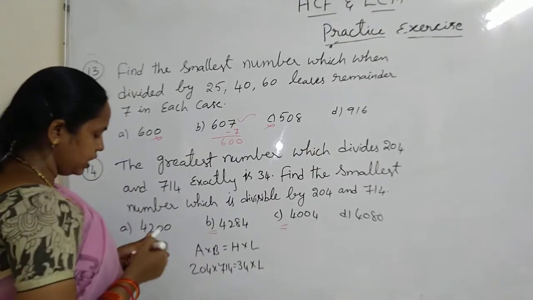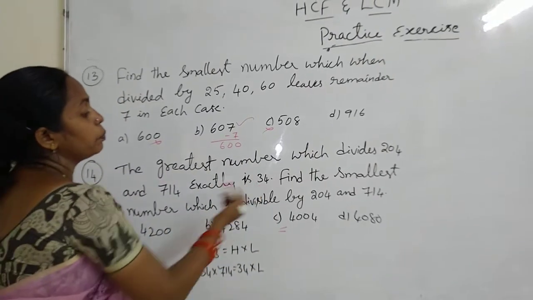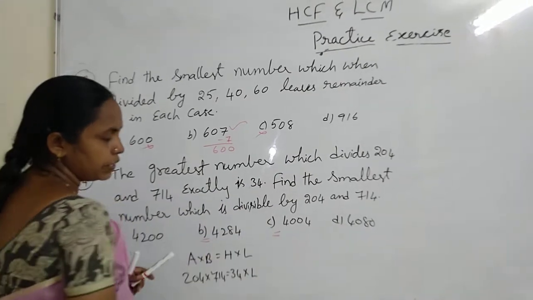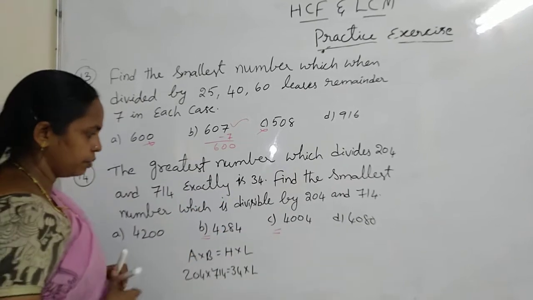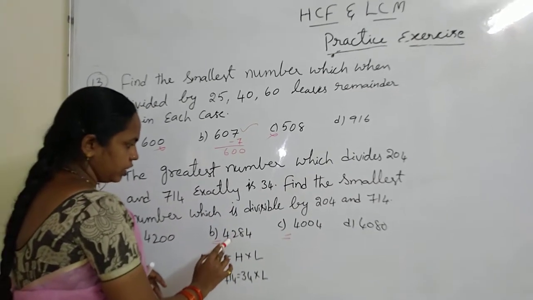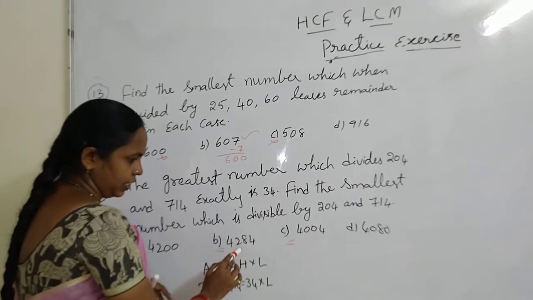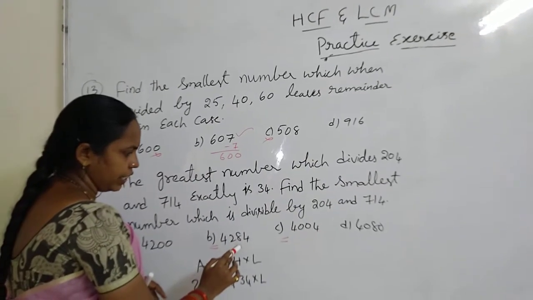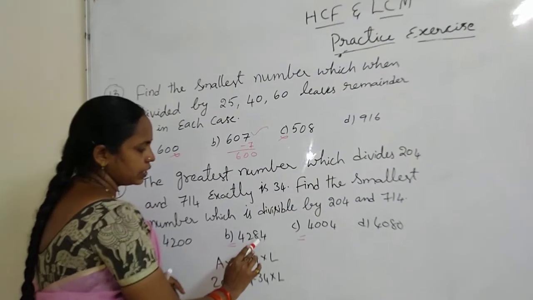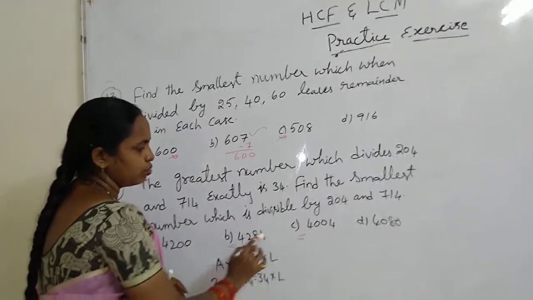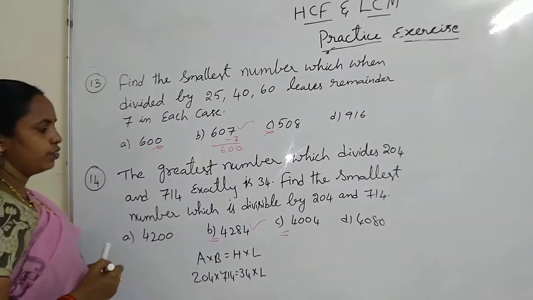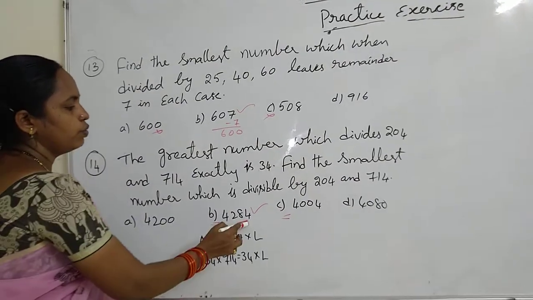34 is a multiple of 17. 17 into 2. Here both are divisible by 2. So we have to check the 17th table. 17 2s are 34. 42 minus 34 means 8. 17 5s are 85. So the answer is 4284.